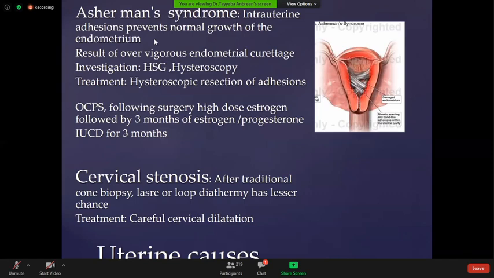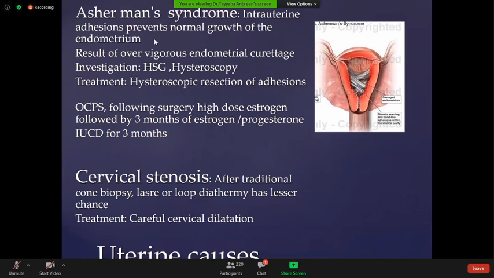When you resect the adhesions, the patient should have estrogen and progesterone in the form of OCPs, or you can give an IUCD afterwards, like Mirena. Patients should take these OCPs or high dose estrogen and progesterone for at least 3 months. After 3 months, follow up the patient: does she start a regular menstrual cycle, or does she still have the same complaints like oligomenorrhea or amenorrhea? If so, the patient again needs a high dose of estrogen and progesterone.